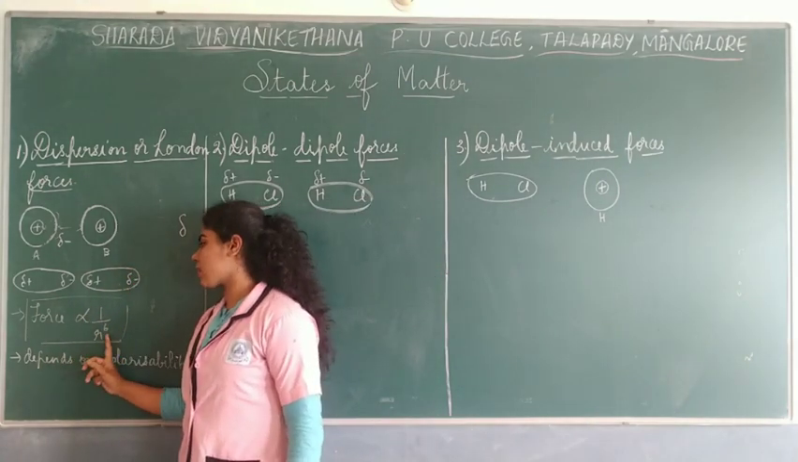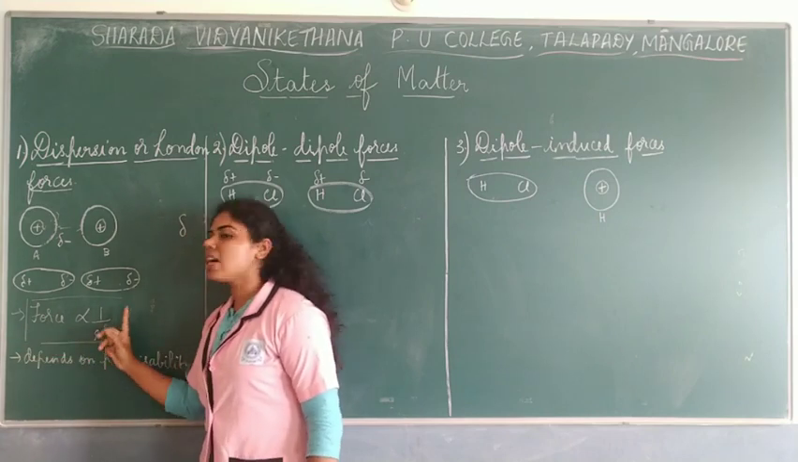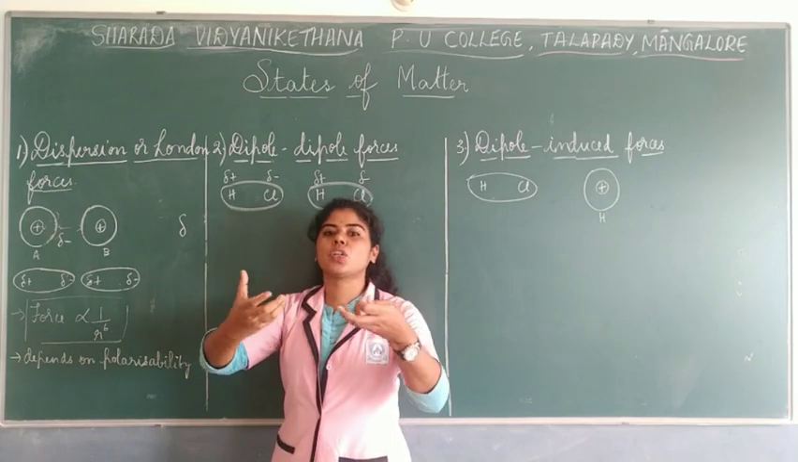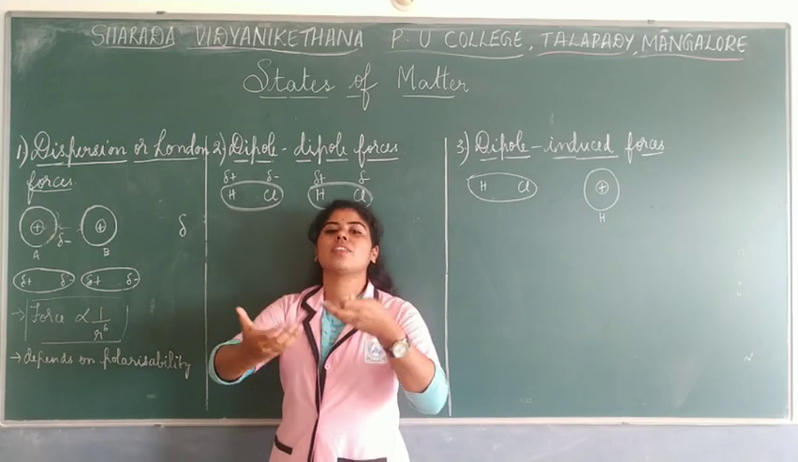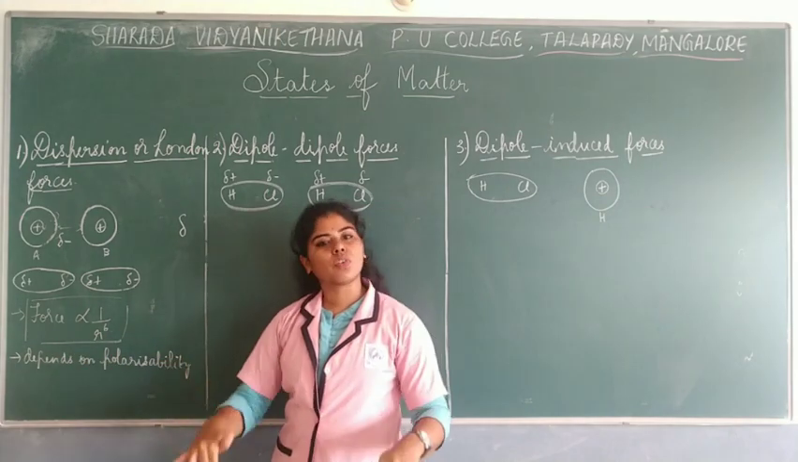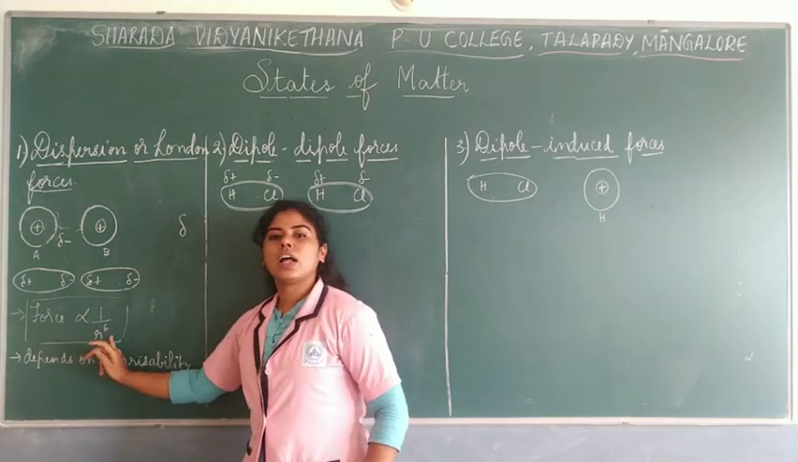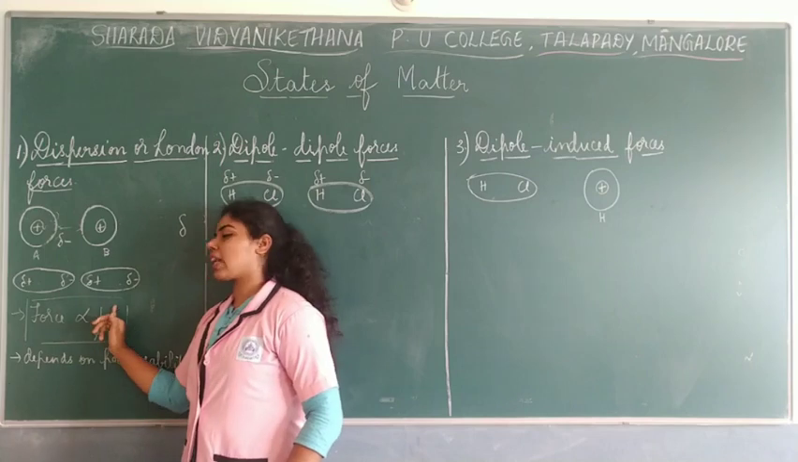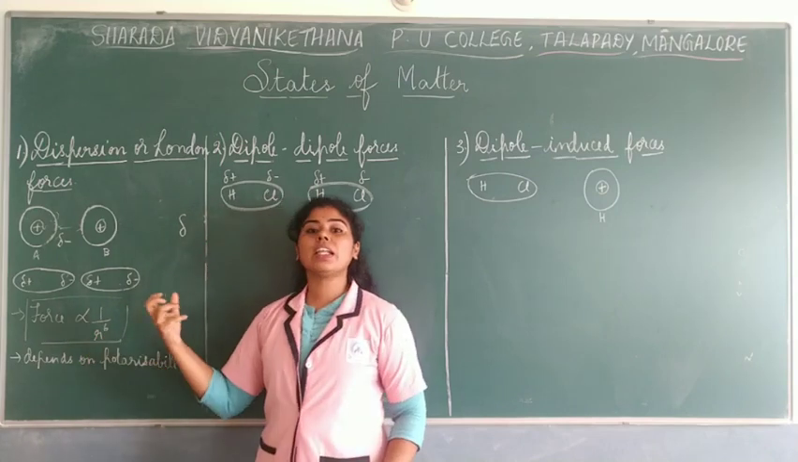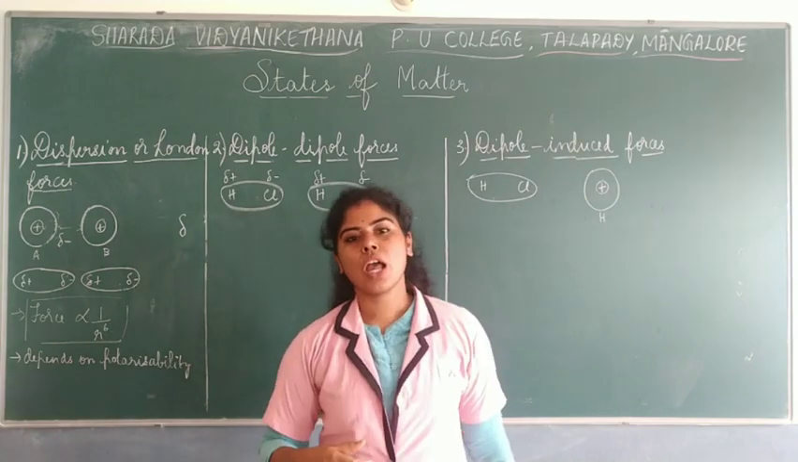1 by r to the power 6, in the sense, here force is inversely related to the distance. Okay, so if the distance between the two atoms is really small, then the force will be more. Obviously, if the distance is larger, force will be less. So that is how this term is given. Force is directly proportional to 1 by r to the power 6. So if the radius is really less, that means force will be more.